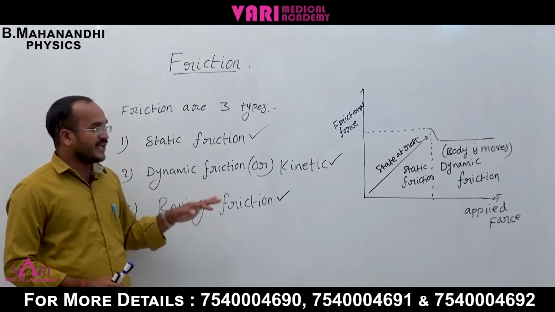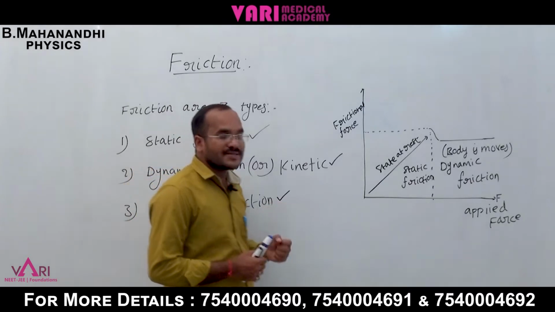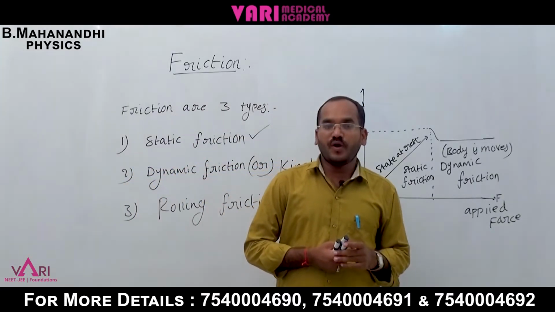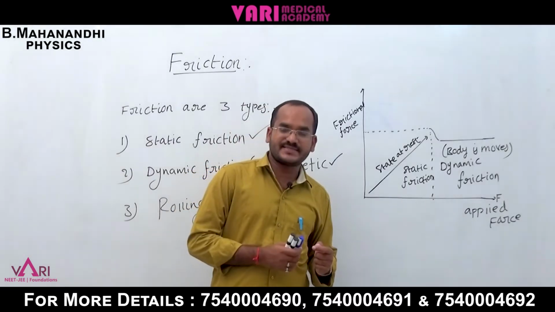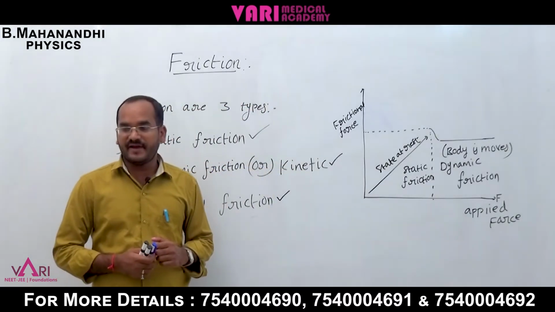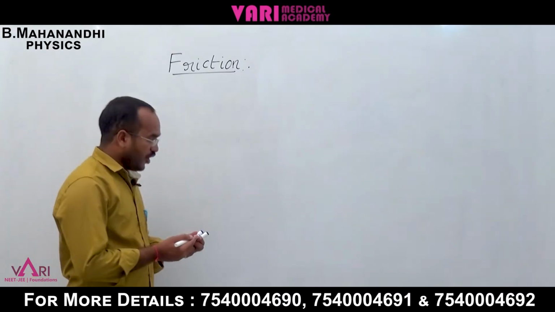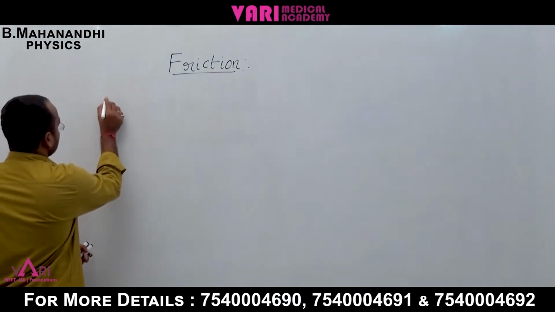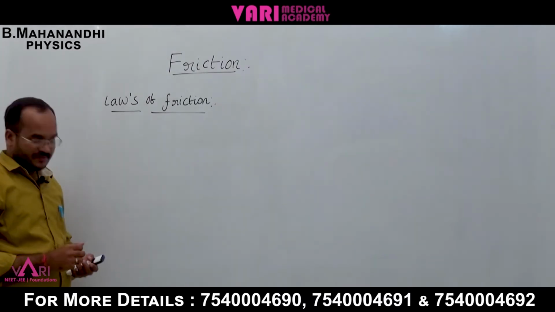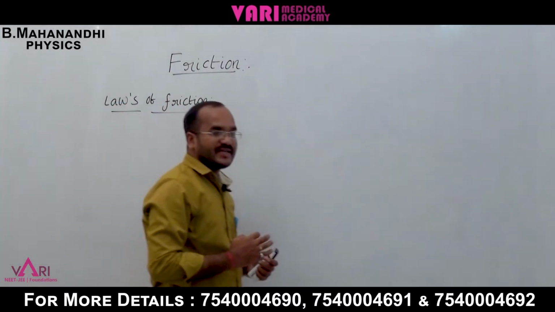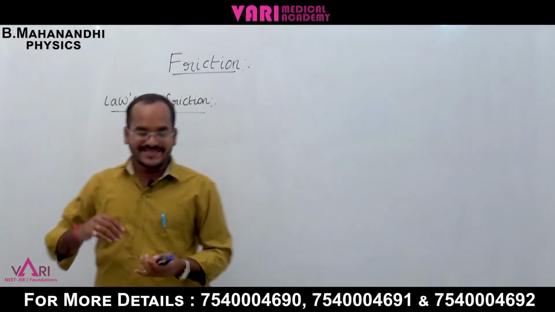Next, if friction is present, what about the loss of friction and the angle of friction? The angle of friction means how much angle is taken, and the loss of friction means how much friction is lost. Now, the laws of friction. What is the explanation? Friction is directly proportional to the normal reaction.